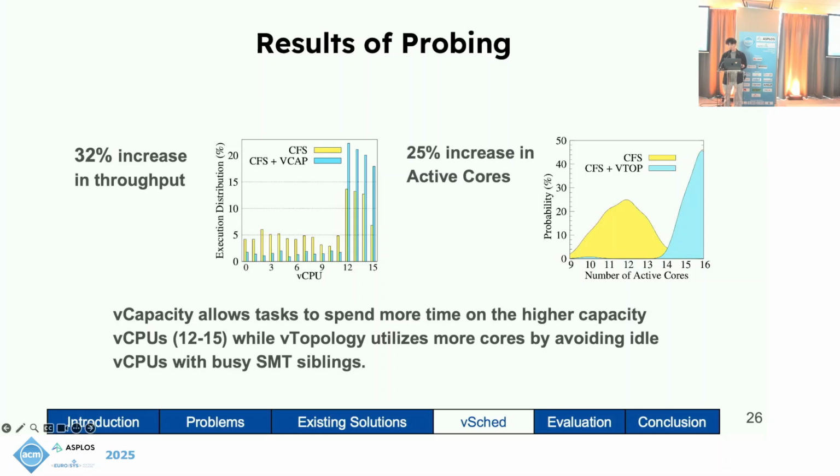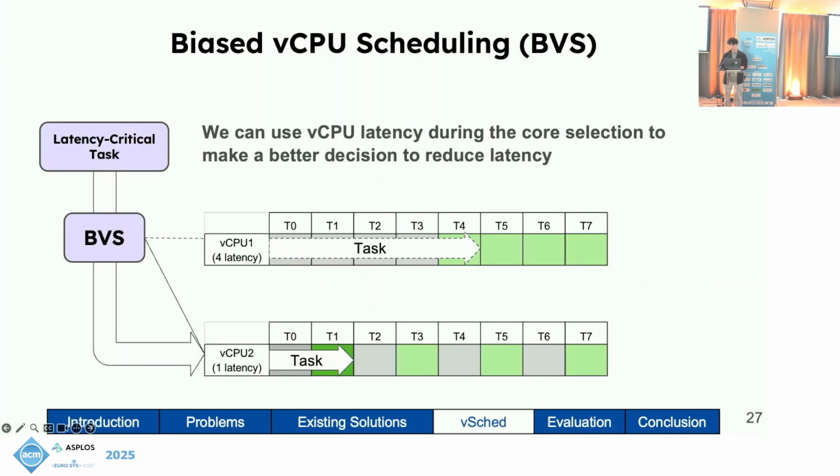Not only can we feed all this information to the existing scheduler to improve performance, but we can develop new heuristics. The first is biased vCPU scheduling, where we correct the lack of consideration of vCPU latency. We first use PELT to determine if a task is latency sensitive, and if it is, we use BVS to allow for vCPU latency to be considered in its core selection process.